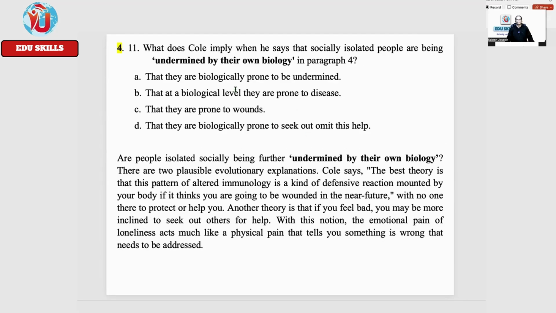Okay. So now there are some options: prone to be undermined, prone to disease, prone to wounds. First one says biologically prone to be undermined. Second one says prone to disease. Third one says prone to wounds. Now the fourth one: they are biologically prone to seek out help.